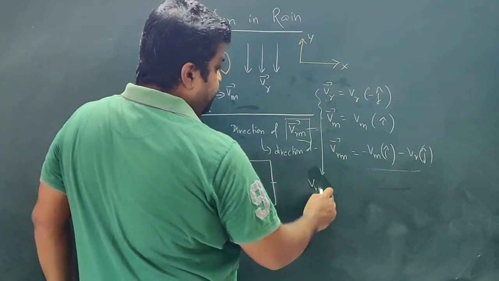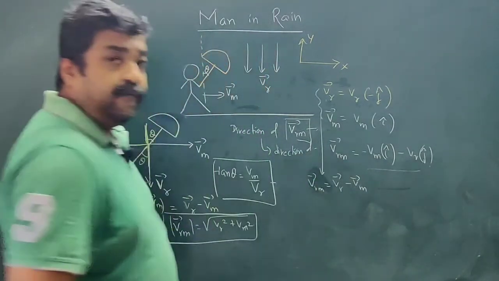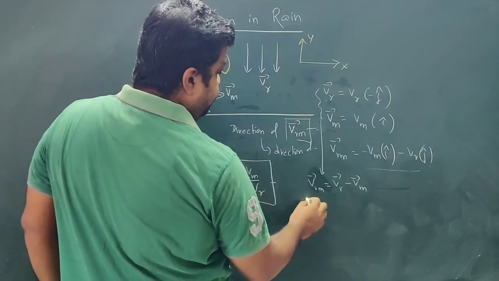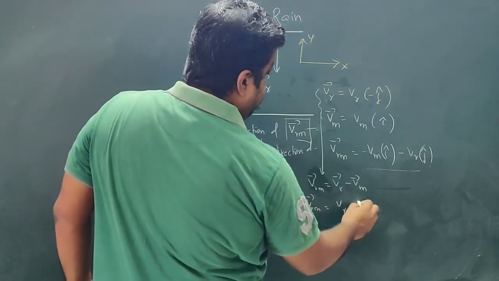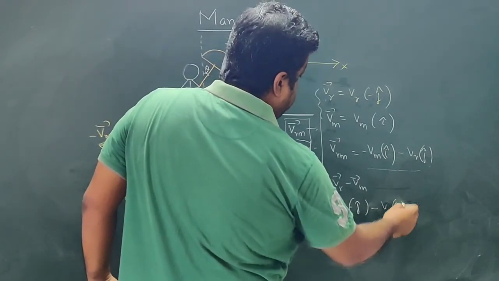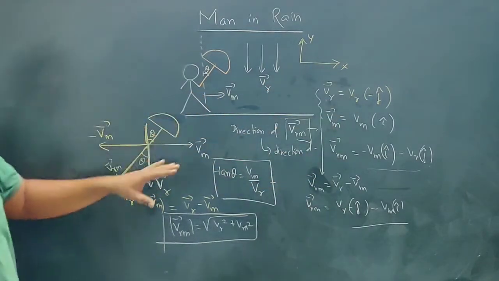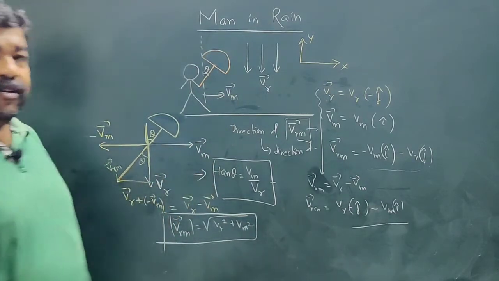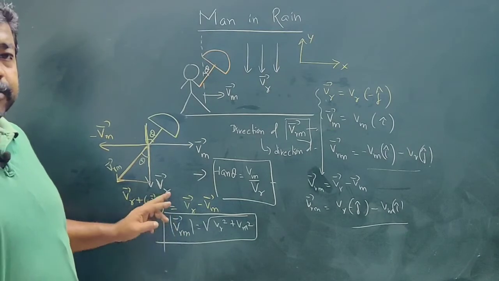So Vrm is equal to Vr minus Vm. Vr is this quantity, Vr minus j cap, and minus Vm i cap. So both ways you are getting the same result. So this way also you can approach this problem. So this is the angle of holding the umbrella, and this is the magnitude of the speed of rain with respect to man.